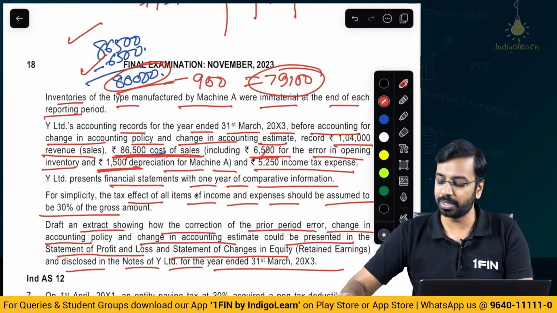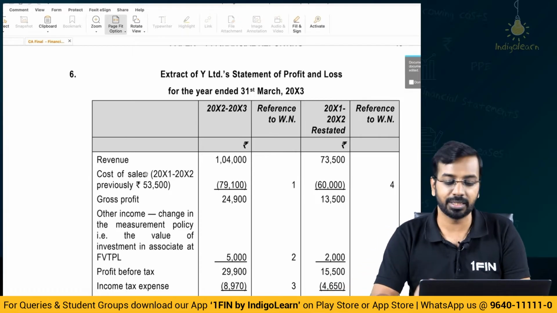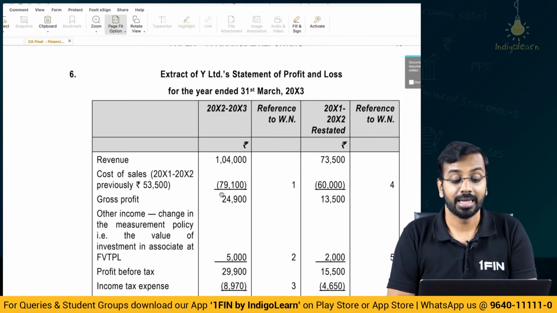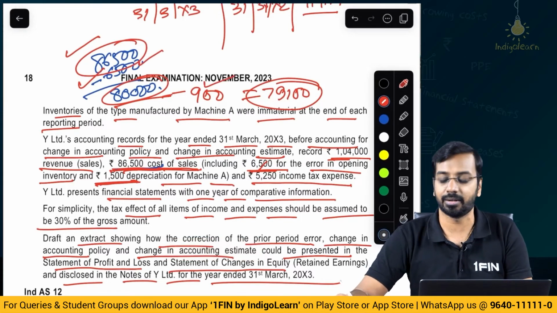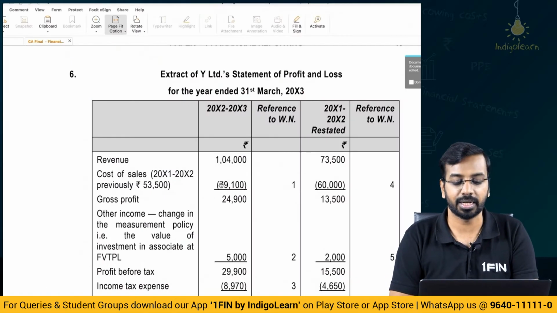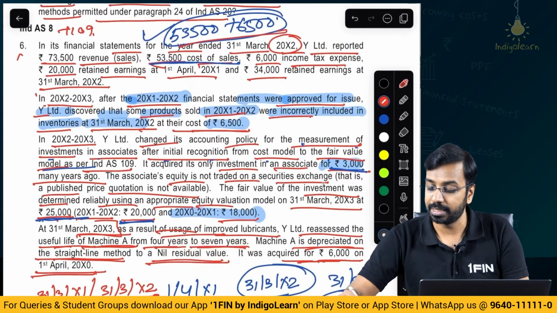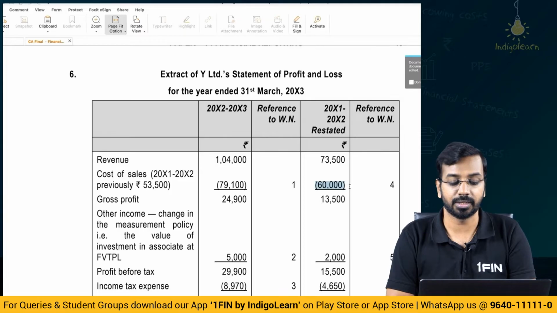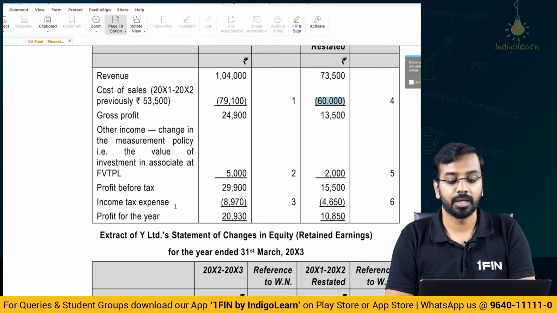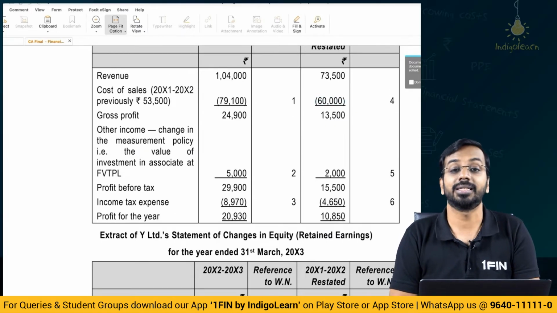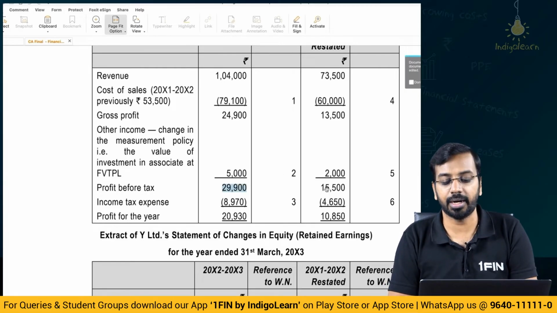So, let us see how do we present the P&L, the first part of it that we have completed. Revenue given as it is 1,04,000 and 73,500. Cost of sales. Now current period cost of sales as we calculated 86,500 minus 6,500 minus 900, we get 79,100. Previous period cost of sales we calculated to be 60,000. So you get the gross profit. Then after that, other income of 5,000 and 2,000 here. This comes from your change in accounting policy. Now, we have profit before tax of 29,900 and 15,500.